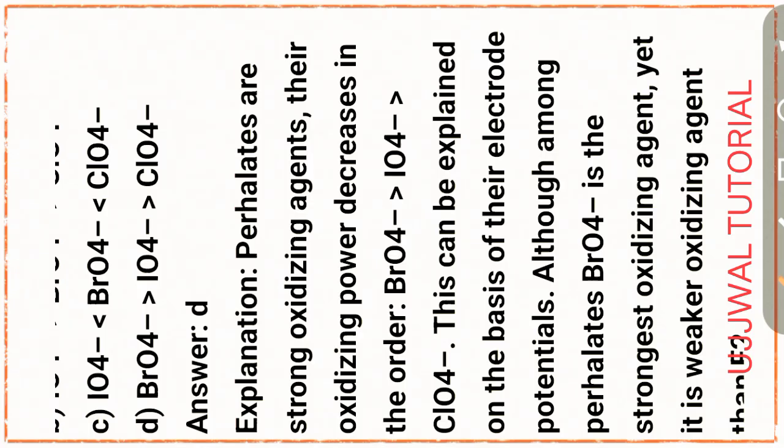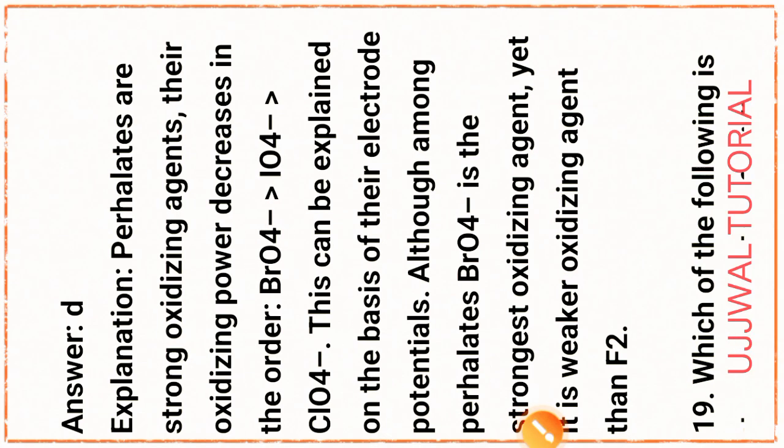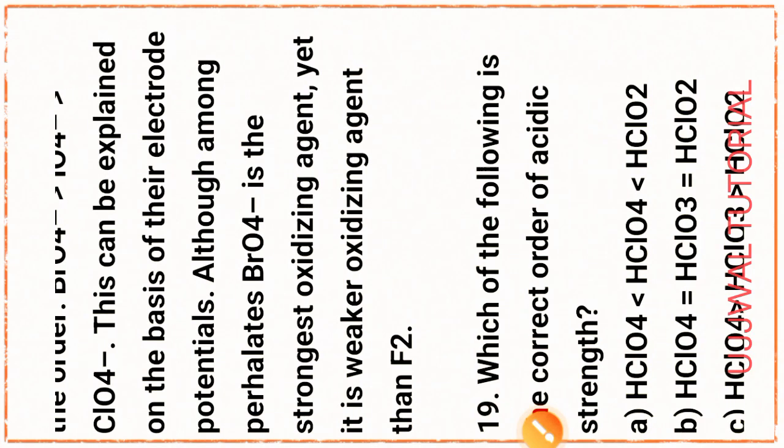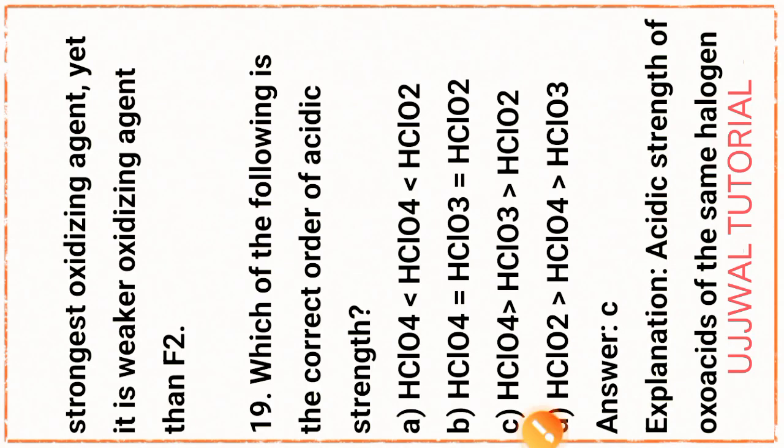Thus, this can be explained on the basis of their electrode potential. Although among the perhalates BrO4 minus is the strongest oxidizing agent, it is still a weaker oxidizing agent than F2. Next question, question number 19.